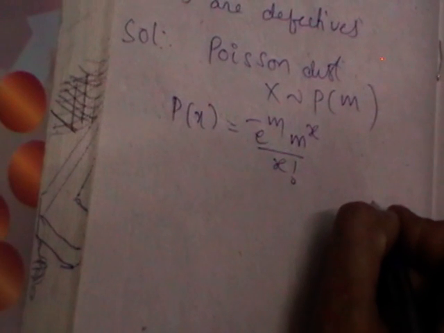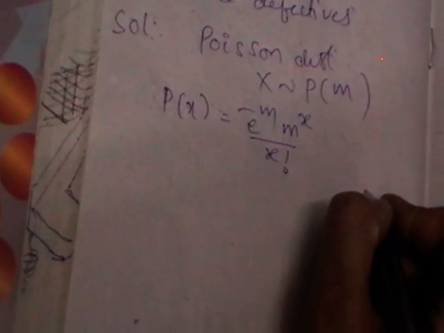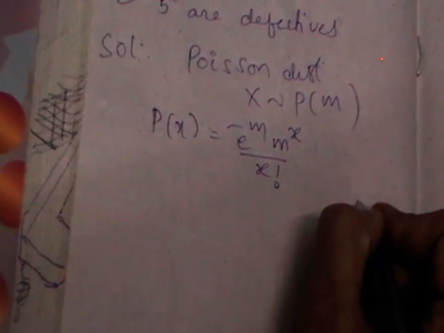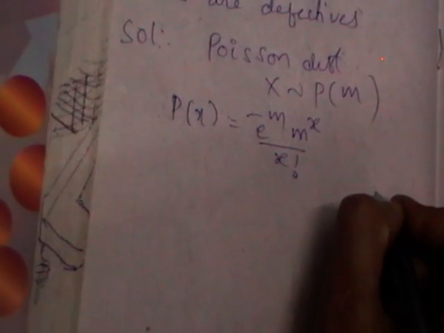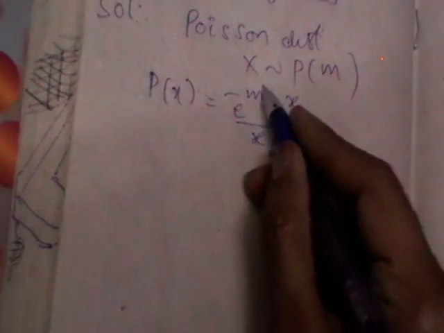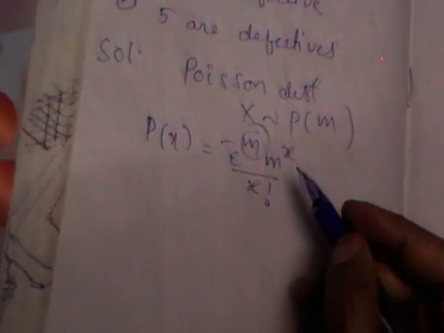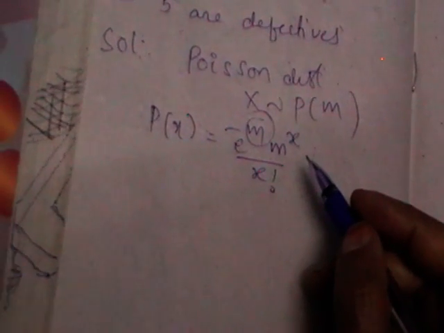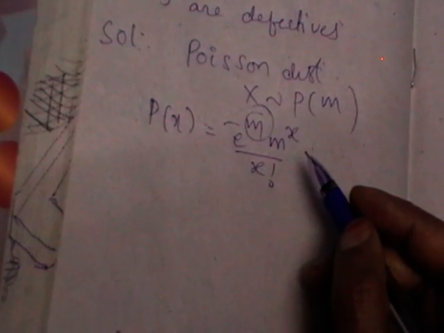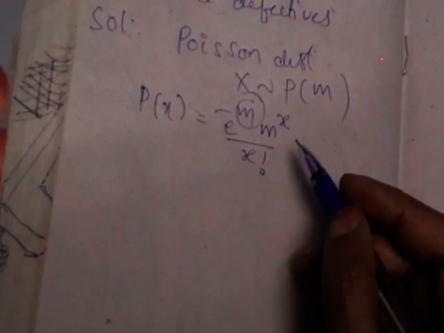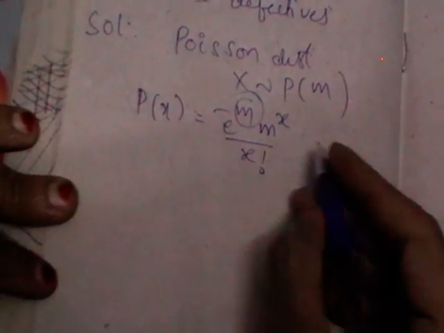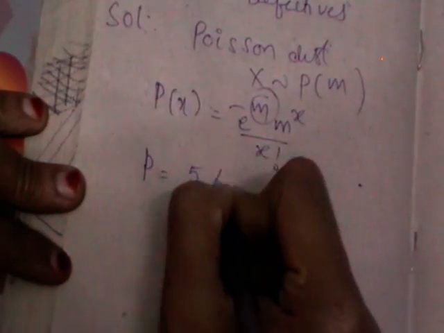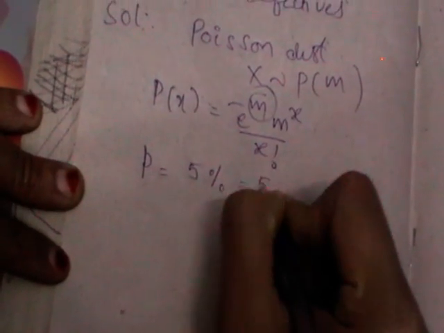Now you should identify the given data. Is there any word like average or mean? In the previous question, the average number of accidents per month is given, so we identified m directly. In this question, no term related to average or mean is given. Moreover, 5% of electric bulbs are defective. So whenever you are given a percentage, that represents p, which is nothing but 5% here, which is 5 by 100.